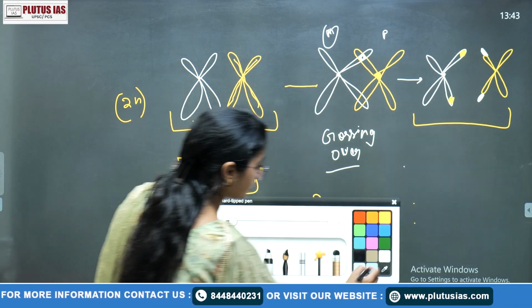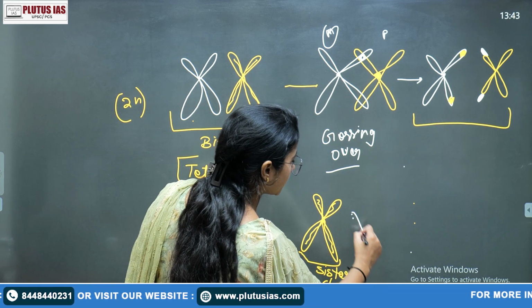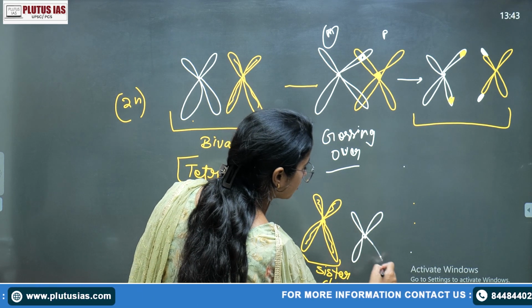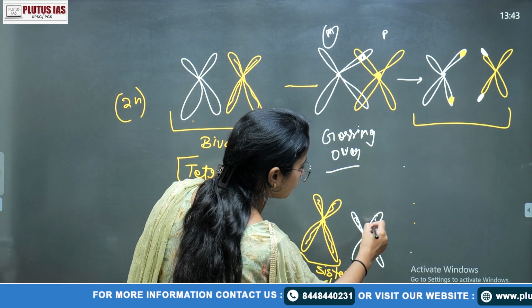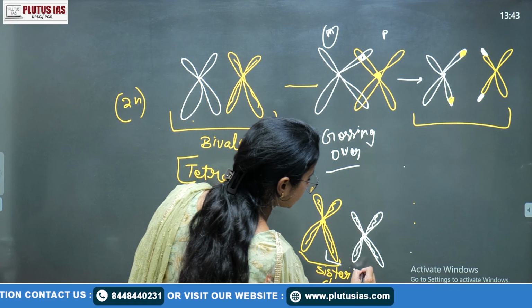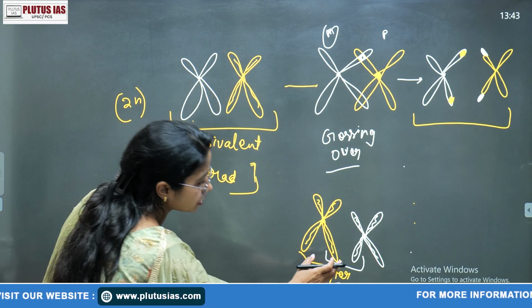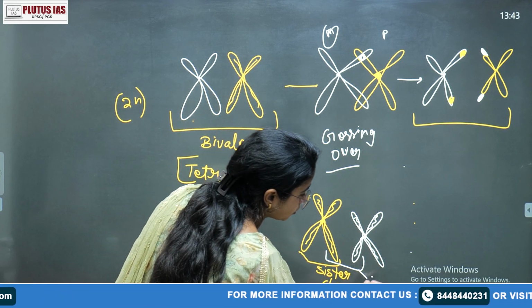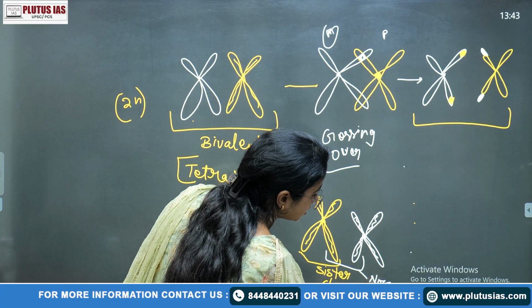But if I make another diagram like this, of course this is your homologous chromosome, but the exchange of material is occurring between the non-sister homologous. So this is a sister and this is a sister, but this is your non-sister chromatid.